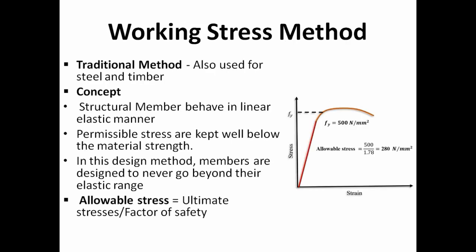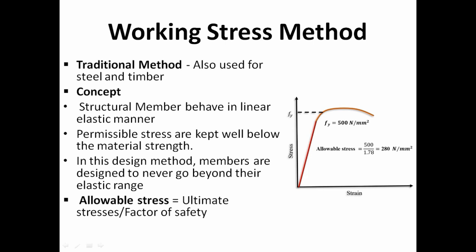Working stress method. Working stress method is also known as traditional method. This theory is also used for steel as well as timber. Now, let's talk about concept of this method. Structural member behaves in a linear elastic manner, then permissible stress are kept below the material strength. In this method, members are designed to never go beyond their elastic range. Let in graph strength of material is 500 Newton per mm square. We will not use this for design purpose.